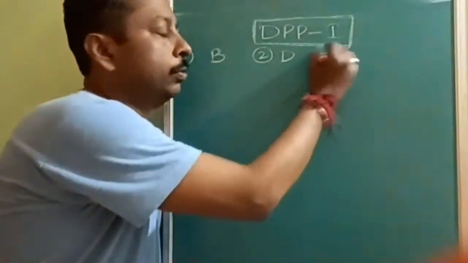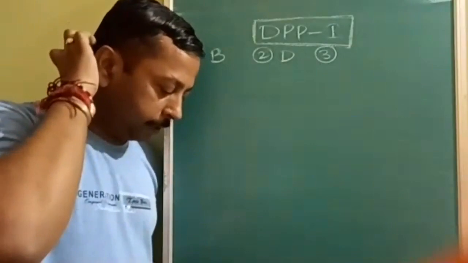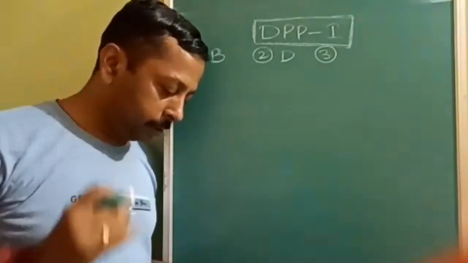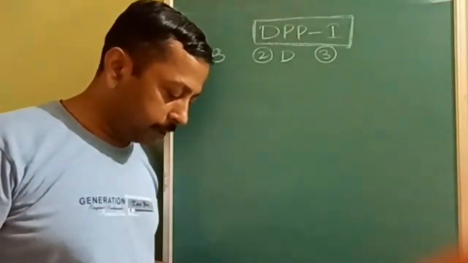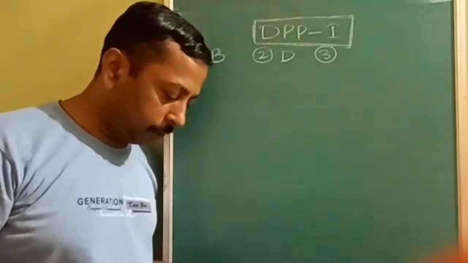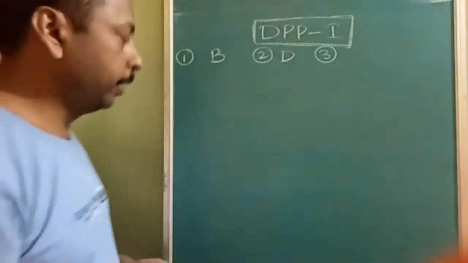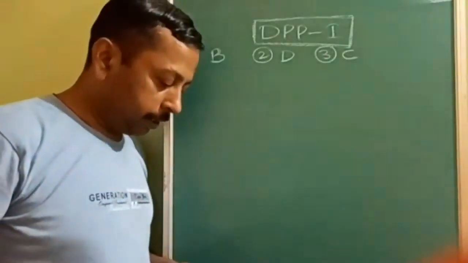Make it fast so that we can solve all questions. Emulsifier is an agent which accelerates dispersion, homogenizes emulsion, stabilizes emulsion, or aids flocculation of an emulsion. Answer is C, stabilizes emulsion.